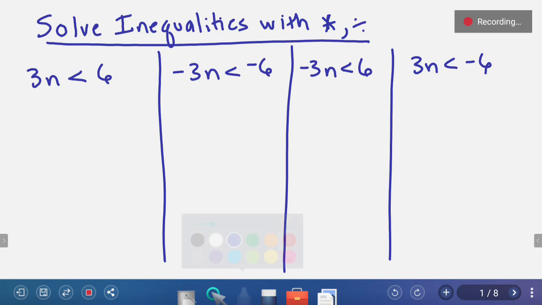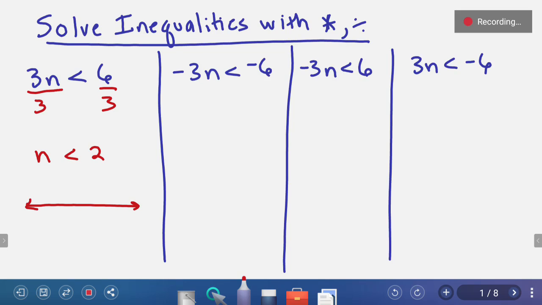All right, so let's use what we know. We know that when we solve an inequality or an equation, we're trying to isolate the variable using opposite operations. So let's undo multiplication of 3 by dividing by 3. Then we have n is less than 2. Let's graph that on a number line.